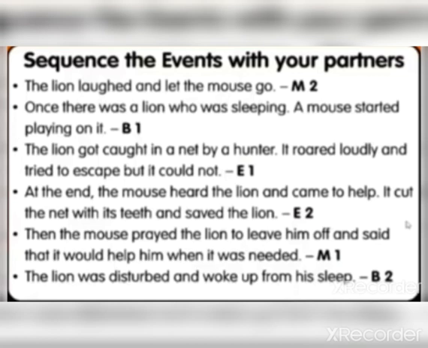Then where is the B2? The lion was disturbed and woke up from his sleep is the second event. Then next, after that, what happened? Middle 1. So we have to segregate beginning 2 points, middle 2 points and end 2 points. You have to read the sequence carefully first and then sequence it like this.